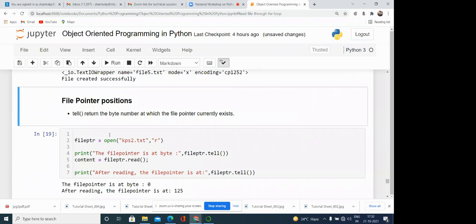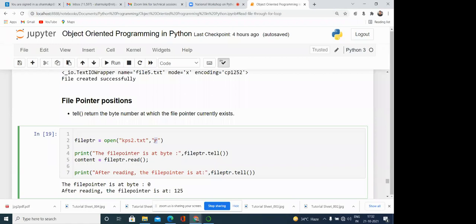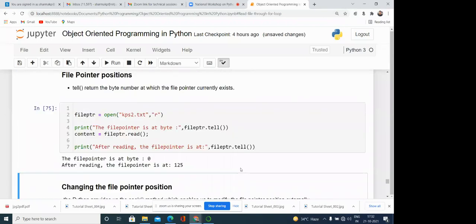Now, file pointer position. Sometimes we want to know the exact position of the file pointer. Initially, when we are opening the file in read mode, the file pointer position is at the starting position, at position 0. The tell function returns the file position. So you know very well, if we use it like this at the starting, print the file pointer is at, this is at the starting, and you know the read function basically reads the complete text from the file.